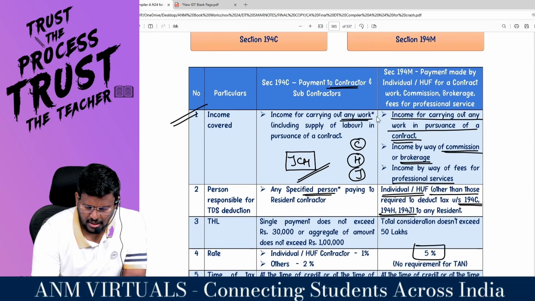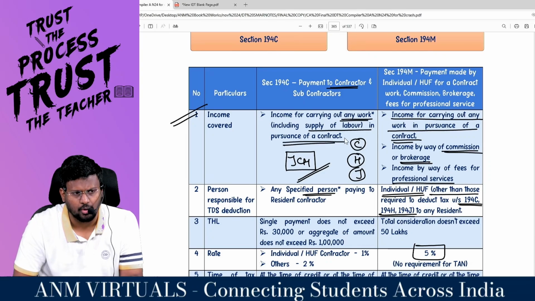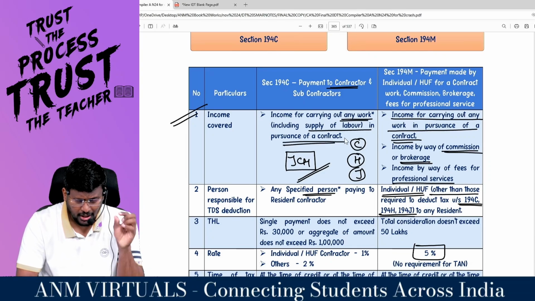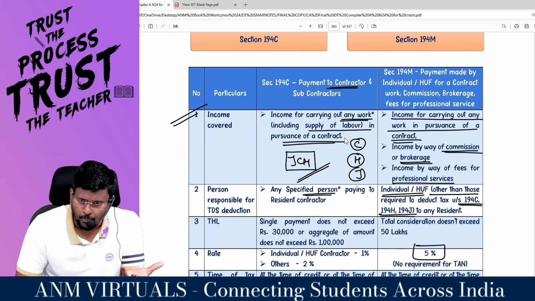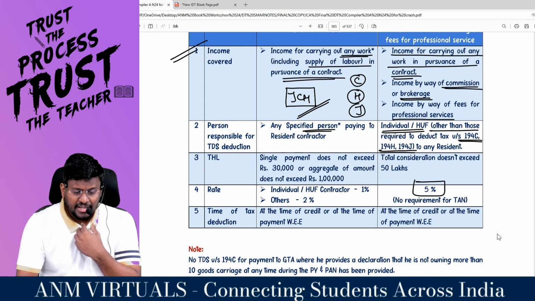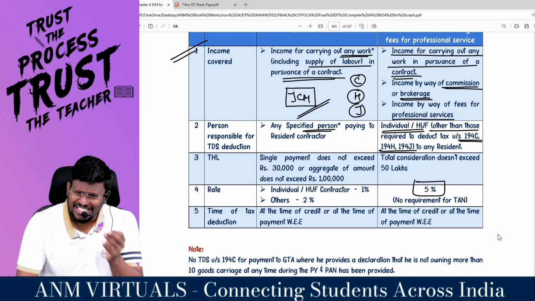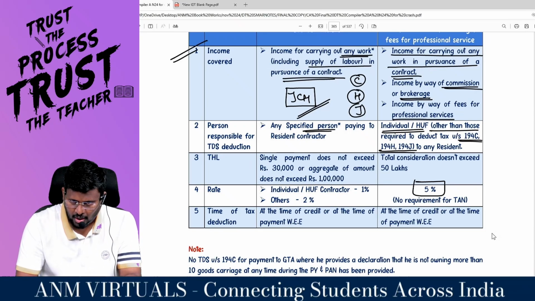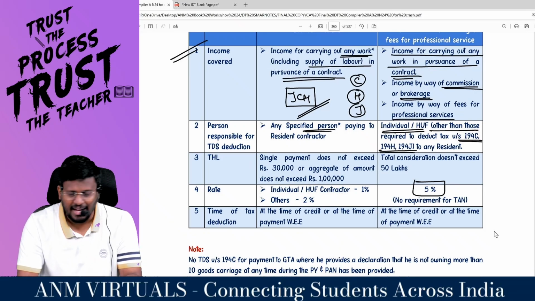Sir, income covered. Income for carrying out any work including supply of labor in what of a contract? Pursuance of a contract. So you are doing a contract. For that contract work, I am paying you some amount. Then, sir, TDS has to be deducted under 194C. Is 194C for the big ones? That means chota wala will not be covered under 194C. But there is a bada wala there. Alternate section 194M. Right, sir.